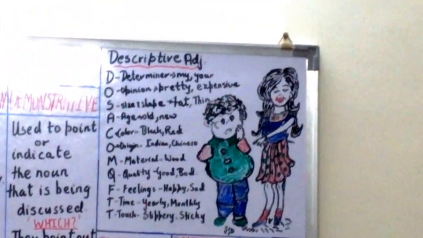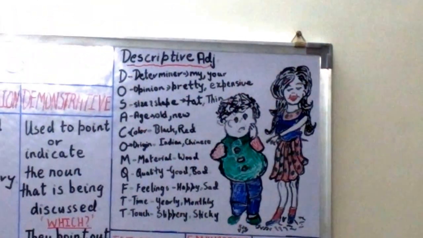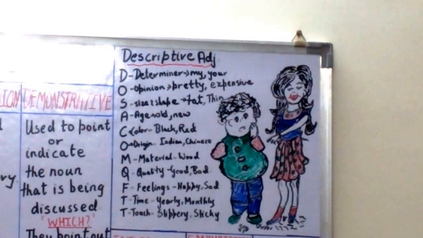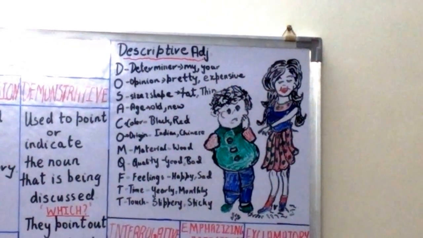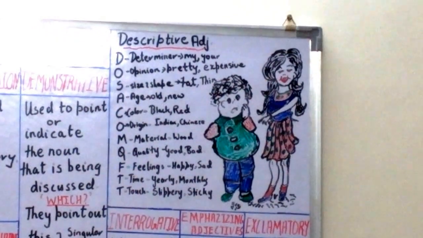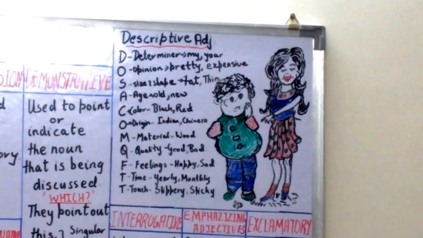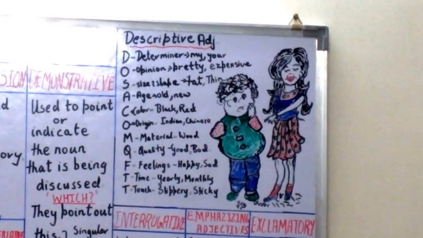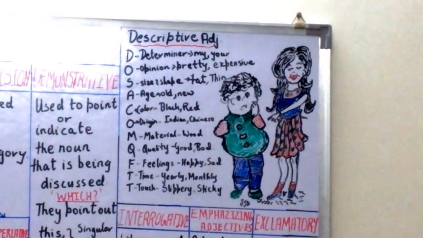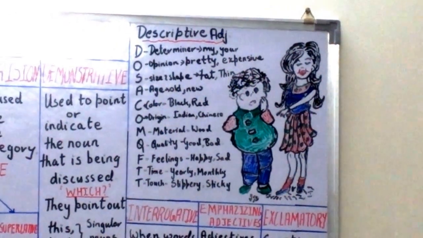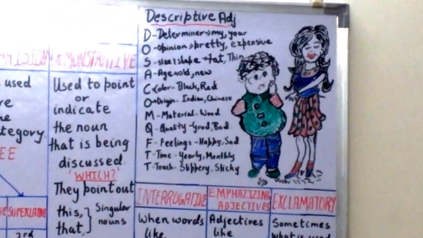So let us see determiners. Determiners, for instance, are my and your. Now we make sentences like my new tennis racket. So my becomes a determiner. It is a descriptive adjective. Your, for example, your fabulous new car. Your becomes a descriptive adjective. Let's see the next one.